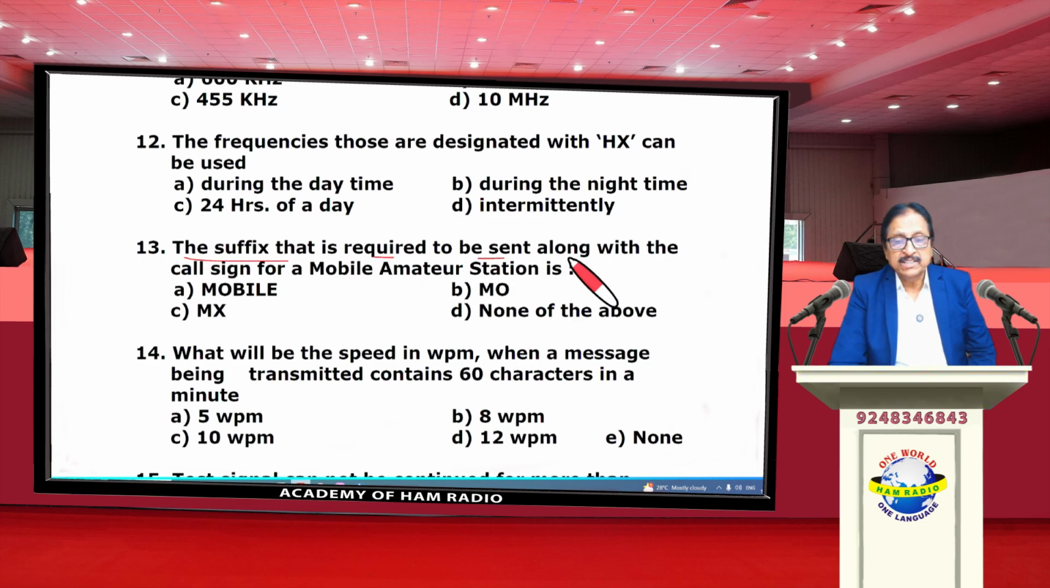The suffix that is required to be sent along with the call sign for a mobile amateur station. Suffix means what comes after our call sign. Prefix means what comes before our call sign. Here in this case, in mobile operation, the suffix MBO should come. Suppose my call is BA2RDM, then BA2RDM MBO. MBO means mobile operation, because others who are monitoring the frequency will come to know I am in mobile operation.